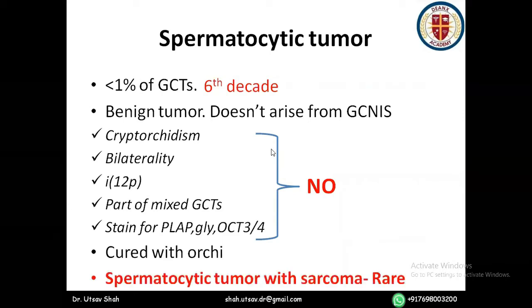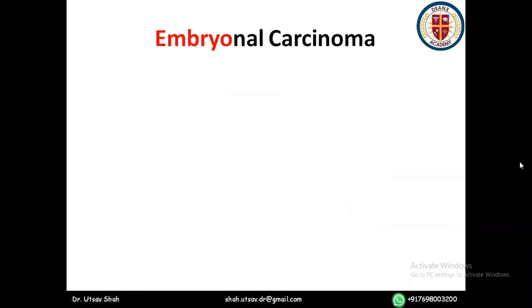A rare condition known as spermatocytic tumor with sarcoma is a metastatic condition and a very advanced neoplastic condition, which has a poor prognosis. So otherwise, spermatocytic tumor is benign. Only this spermatocytic tumor with sarcoma, which is rare, has a poor prognosis.